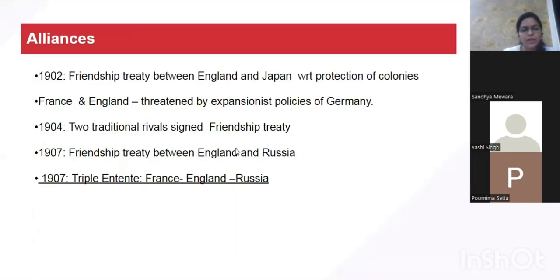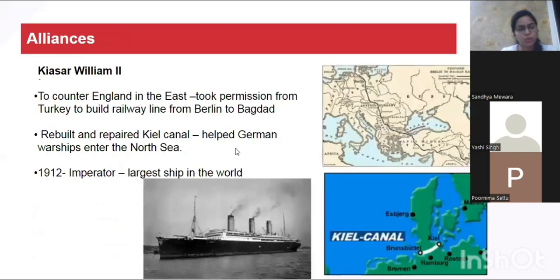The next important thing with respect to Kaiser William II was that in order to counter England in the East, he designed a policy. He took permission from the Turkish king, the Ottoman Turk, to build a railway line right from Berlin to Baghdad.